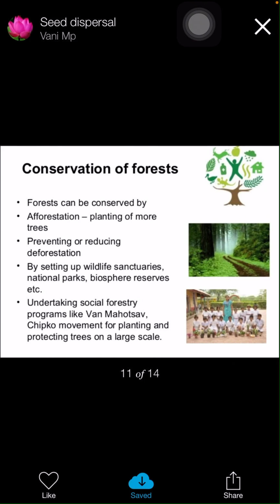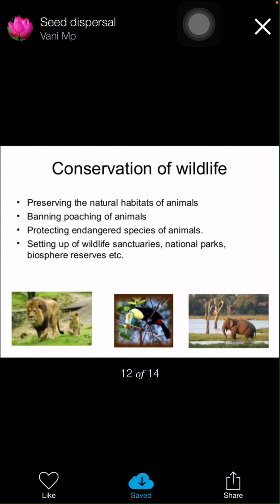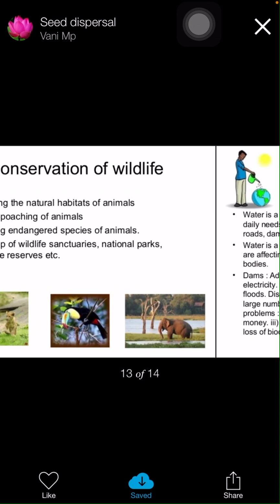So, conservation of forests. Forests can be conserved by afforestation, planting more trees, preventing or reducing deforestation, and by setting up wildlife sanctuaries, national parks, biosphere reserves, etc. Undertaking social forestry programs like Vanamahotsav and the Chipko movement for planting and protecting trees on a large scale. Conservation of wildlife: preserving the natural habitats of animals, banning poaching of animals, protecting endangered species of animals, setting up wildlife sanctuaries, national parks, biosphere reserves, etc.